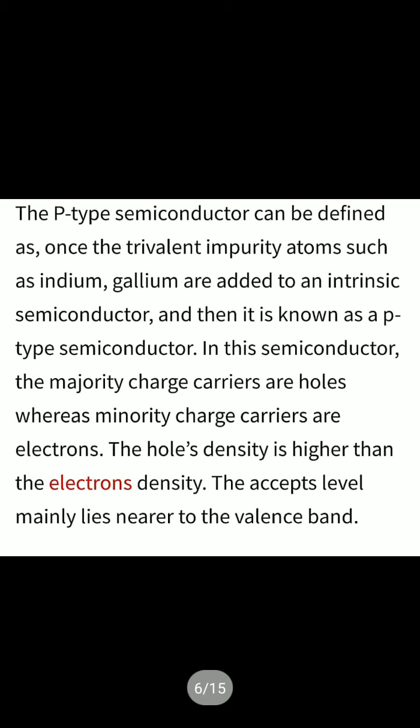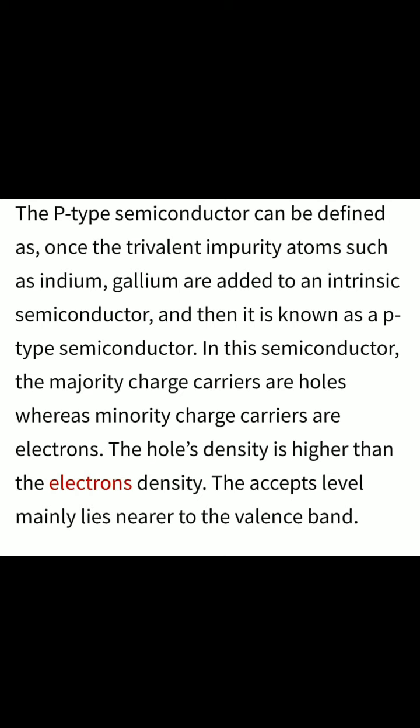The p-type semiconductor can be defined as: once trivalent impurity atoms such as indium, gallium are added to the intrinsic semiconductor, then it is known as a p-type semiconductor. In this semiconductor, the majority charge carriers are holes, whereas minority charge carriers are electrons. Because the number of electrons is less, that is called minority charge carriers, and whose number is more, that is called majority charge carriers. In a p-type semiconductor, the majority carriers are holes and the minority carriers are electrons. The hole density is higher than the electron density.